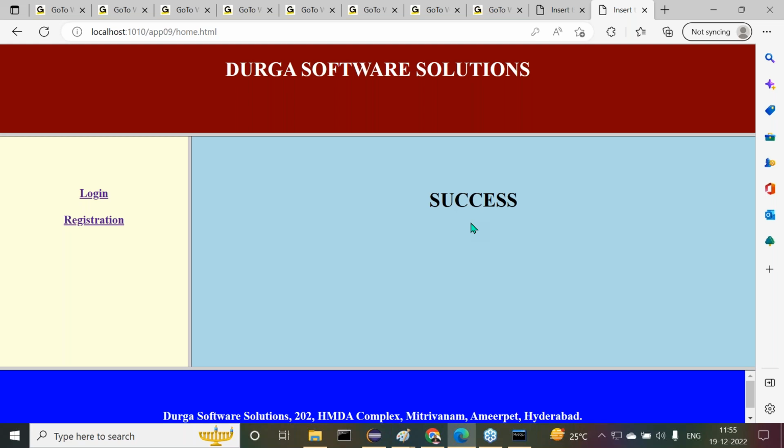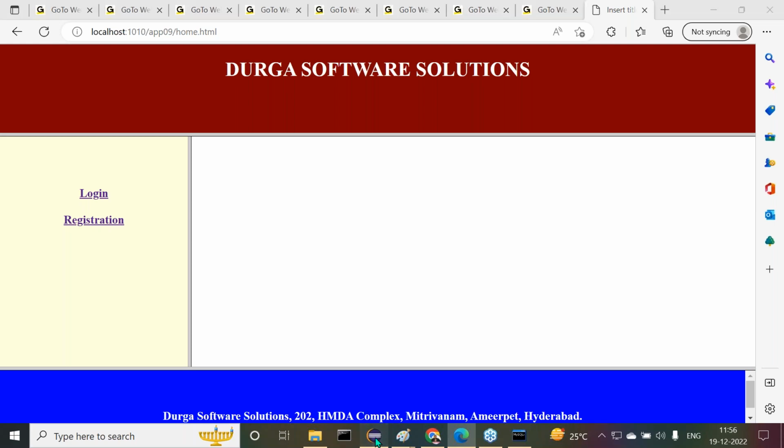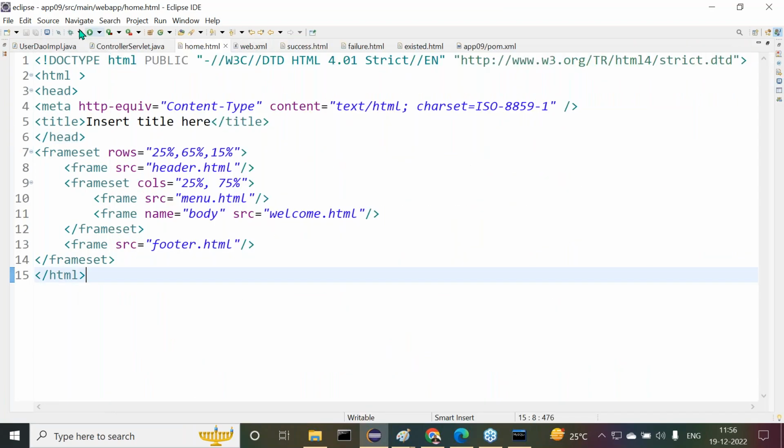Application is created or not? This is the application we prepared clearly.